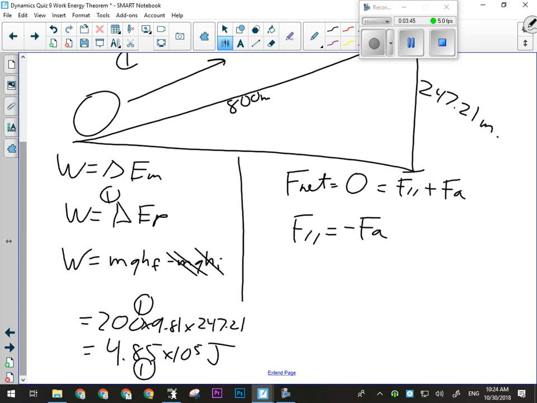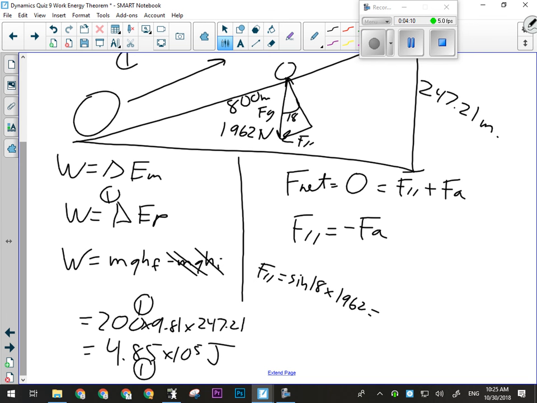Okay, so I'm going to find F parallel using our usual calculations here. This side's F parallel, this is 18 degrees, this is FG, so it'll be 1,962 newtons for FG. So we'll calculate F parallel by going sine of 18 times 1,962.